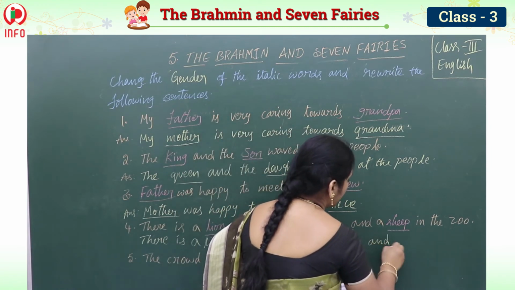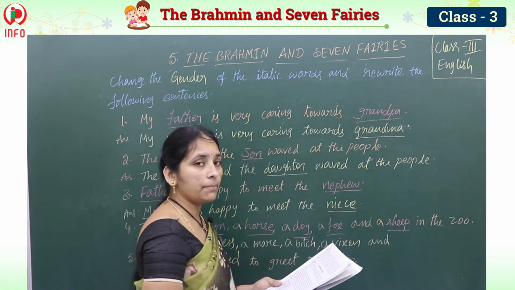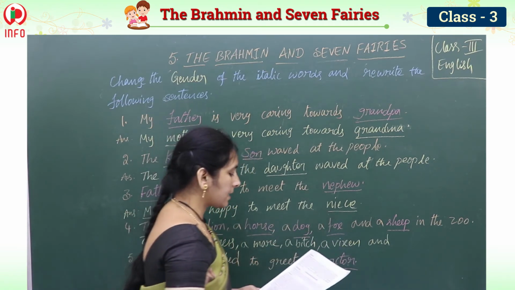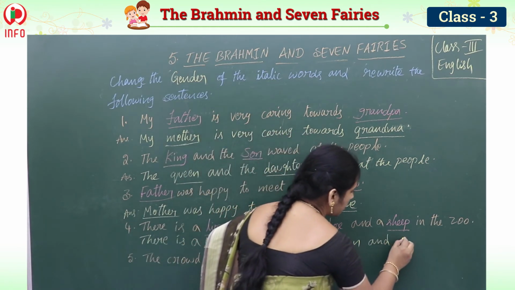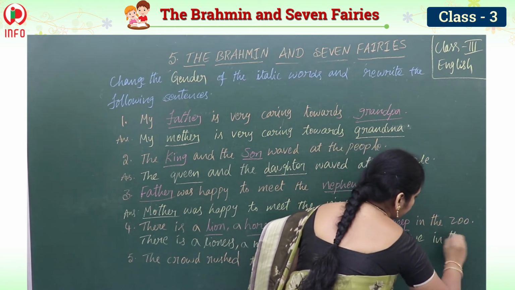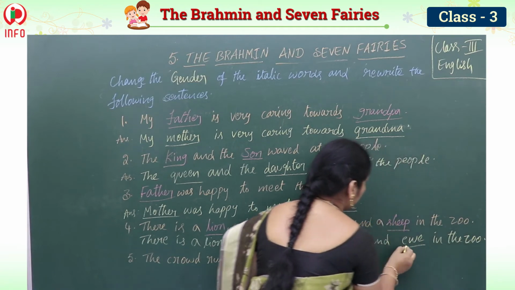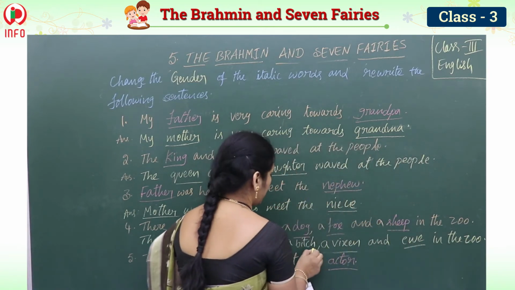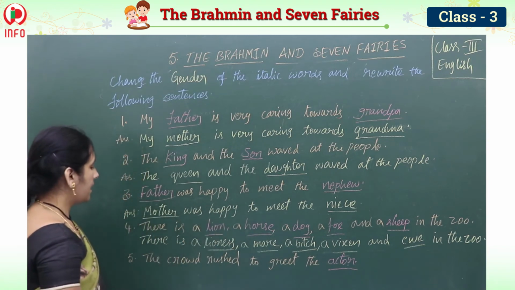And a sheep. Sheep also we use for both, but sheep is the masculine gender and the feminine gender for this is ewe, E-W-E. Vixen, bitch, mare, lioness. Okay, children. And see the next one.